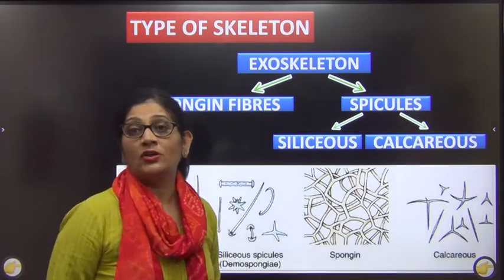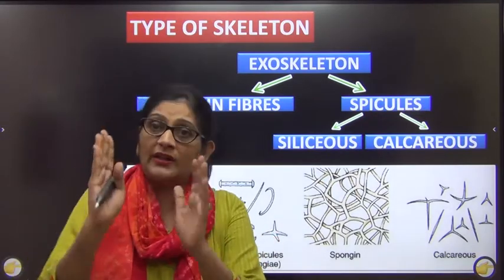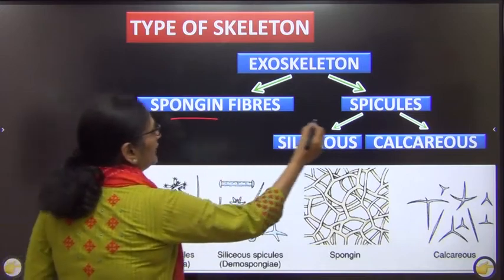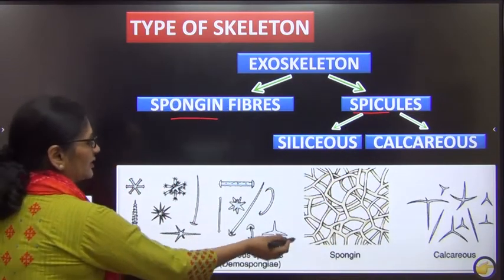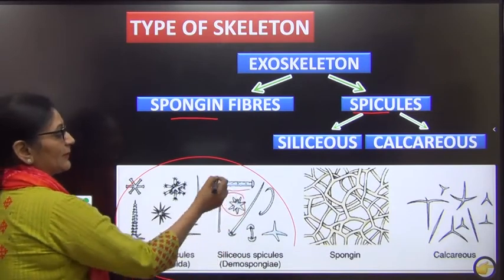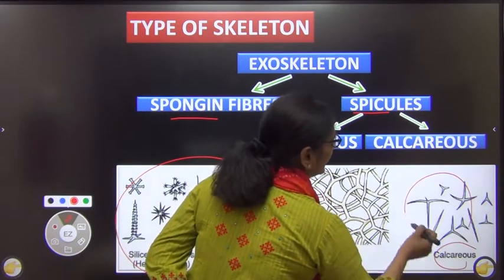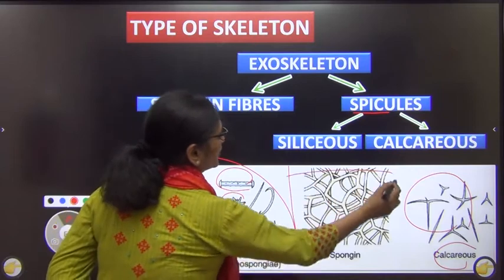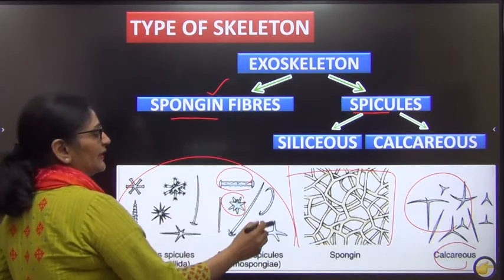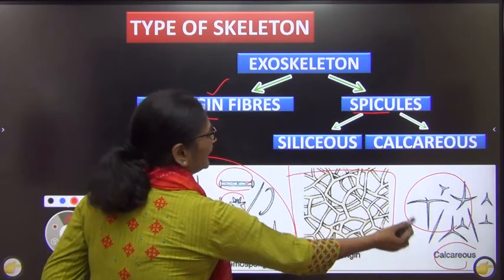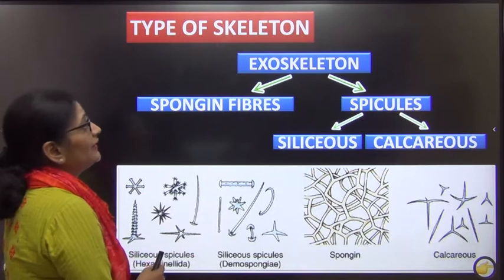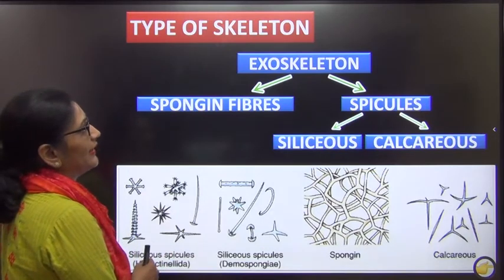Now we know that in non-chordates there is no skeleton as such, but if at all, it is an exoskeleton, and in porifera the exoskeleton is made up of either spongin fibers or spicules. If it is made up of spicules, they are either made up of silica, and you can very well see over here that these spicules are variously shaped, or they are made up of calcium carbonate, again variously shaped, or they may be a mesh-like structure, then we call them spongin fibers. So they have an exoskeleton. The exoskeleton is made up of either spicules, which can be siliceous or calcareous, variously shaped, or it can be made up of spongin fibers. Right? So with that, the structure of a typical porifera has come to an end.